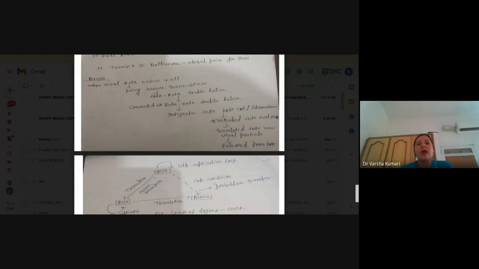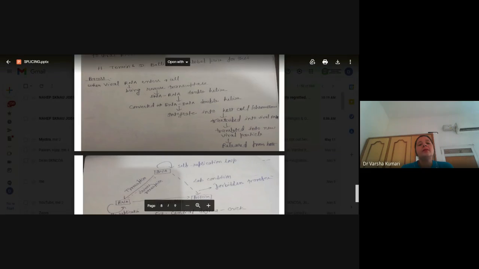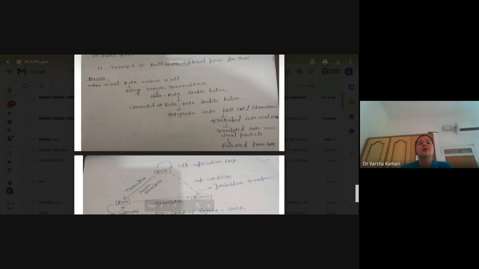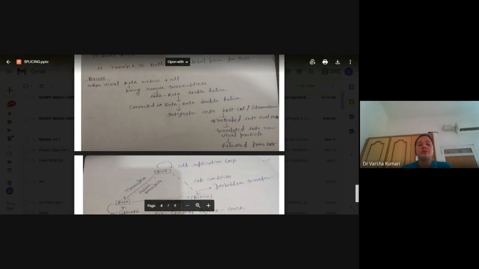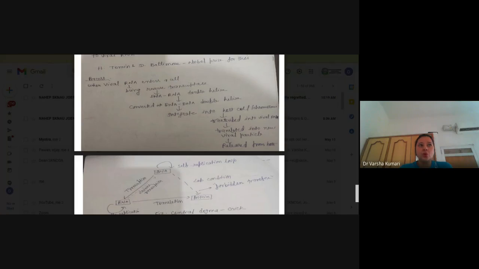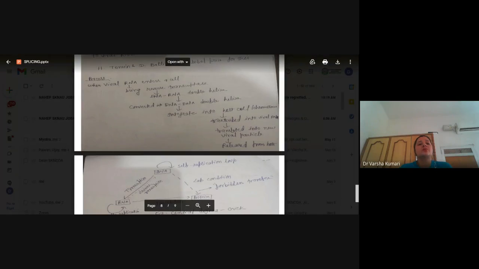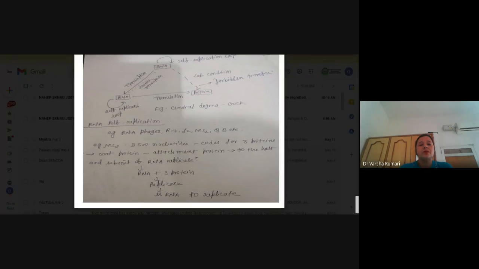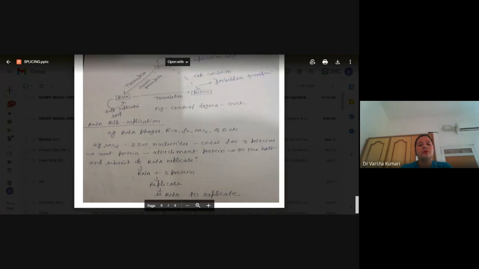So here, after replicating with the host DNA, they transcribe it into their own viral RNA, and that RNA is later translated into viral protein, and they are later released from the host cell. Because they use the host DNA, they use this reverse transcriptase, and that's why this process of reverse transcription was discovered.